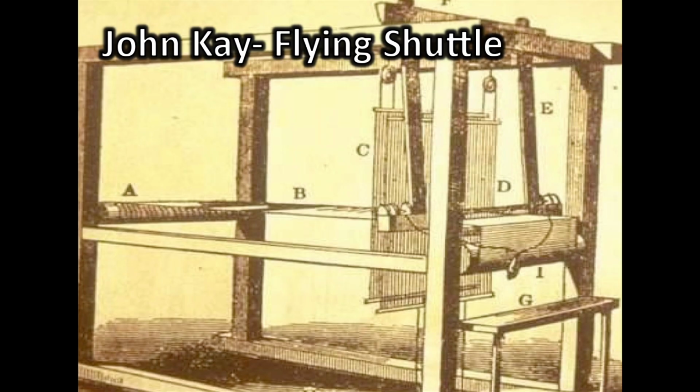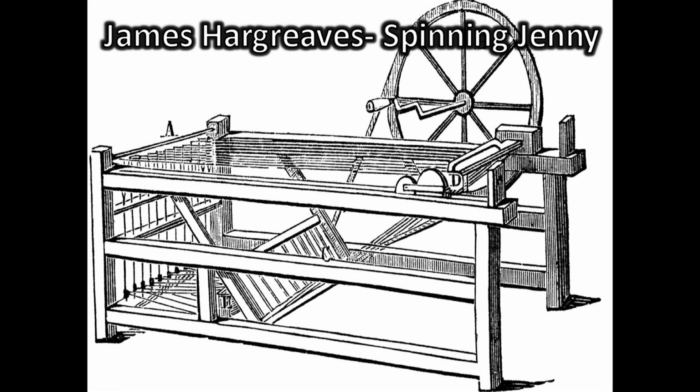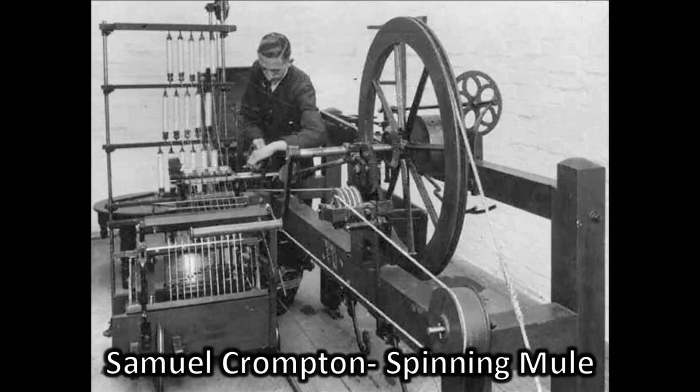The new way. In 1733, John Kay invented the flying shuttle. Then, in 1764, James Hargreaves created the spinning jenny. Lastly, in 1779, the spinning mule was created, which was a spinning jenny powered by the water frame.